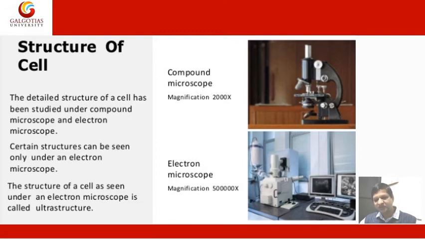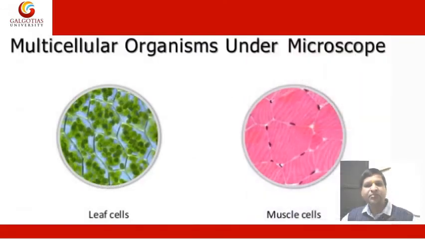In front of you, you have two pictures. One is of a compound microscope, whose magnification is 200. The other picture is of an electron microscope. The magnification is approximately 5 lakh x. Multicellular organism under microscope: one is the leaf cell and the other is the muscle cell.